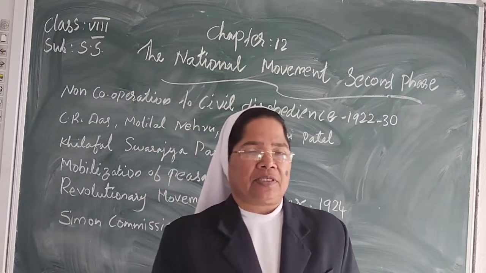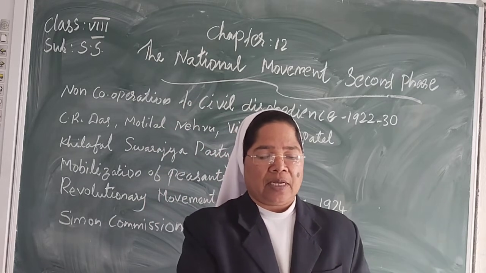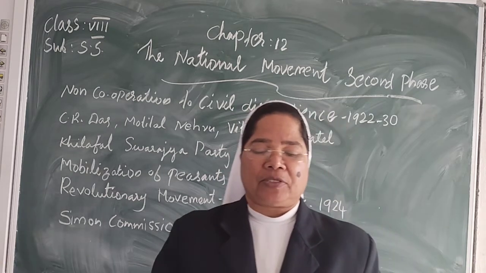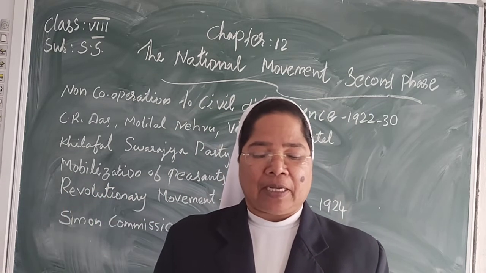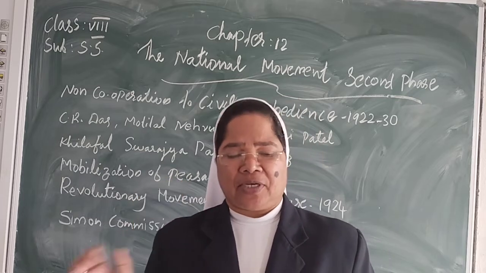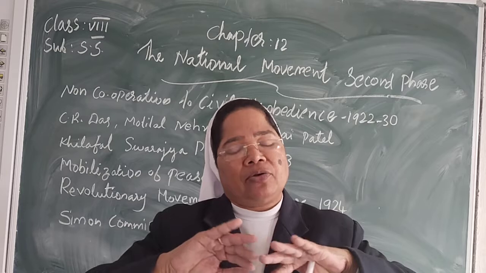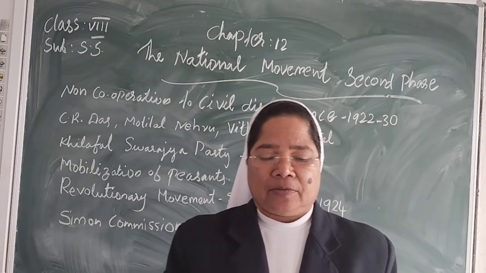So one group is C.R. Das, Motilal Nehru and others, and the other group is Vallabhbhai Patel, C. Rajagopalachari and Rajendra Prasad. Now it is divided into groups.